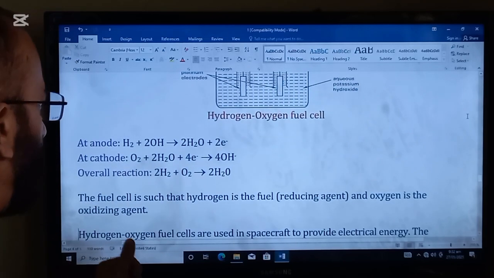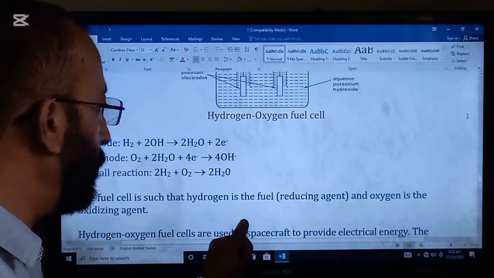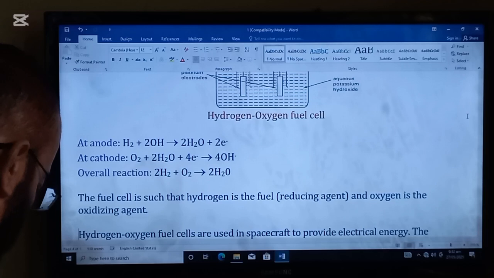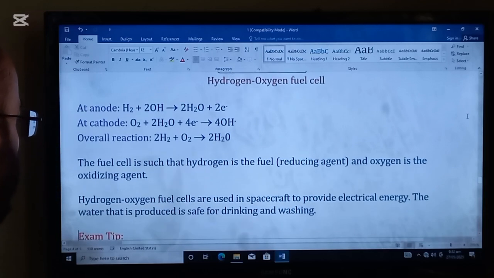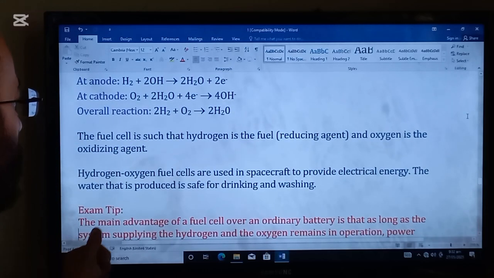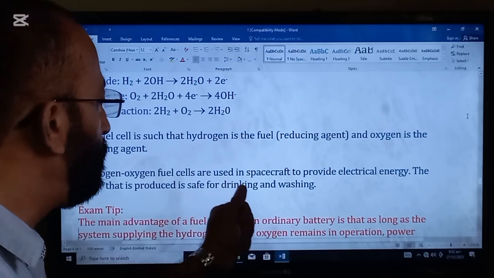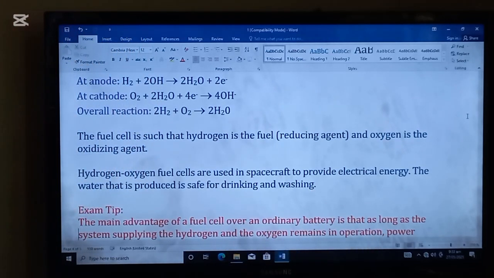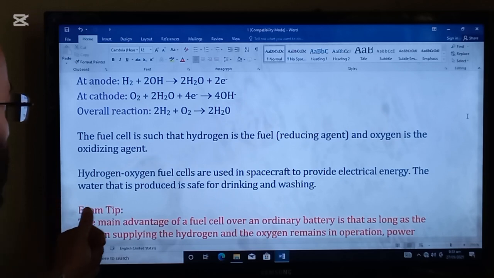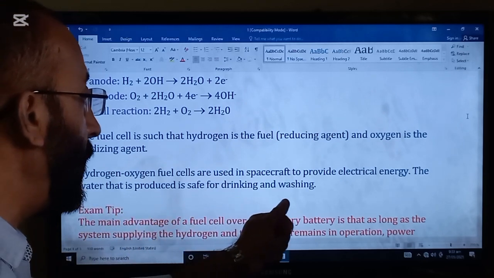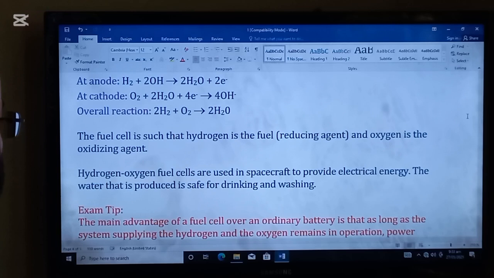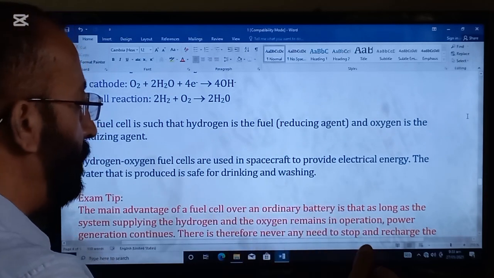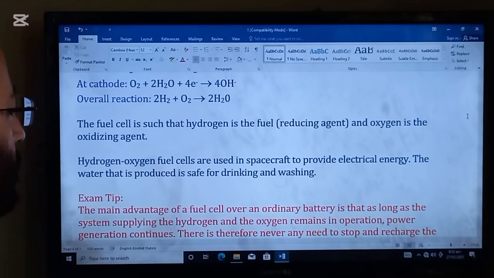In the fuel cell, hydrogen is the fuel, the reducing agent, and oxygen is the oxidizing agent. Hydrogen-oxygen fuel cells are used in spacecrafts to provide electrical energy. The water that is produced is safe for drinking and washing. So this is the method used in space aircrafts.